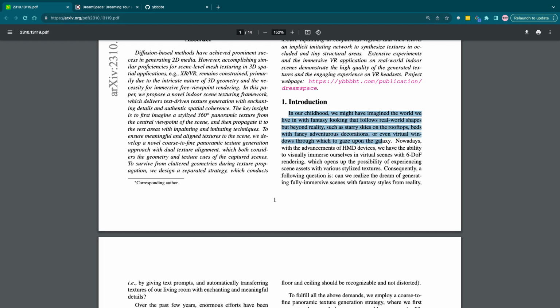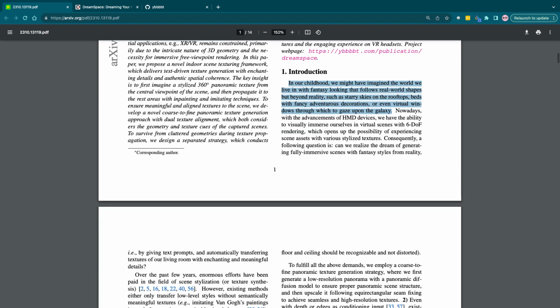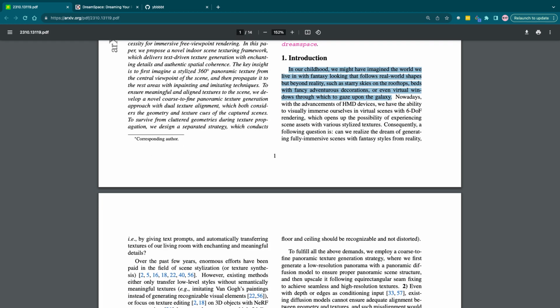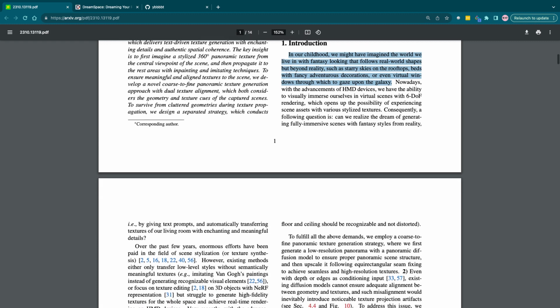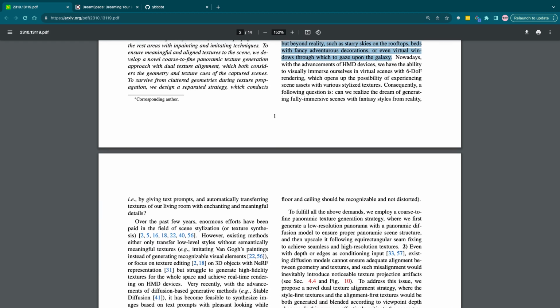All right, but introduction. In our childhood, we might have imagined the world we live in with a fantasy look that follows real-world shapes but goes beyond reality, such as skies, beds with fancy adventurous decorations, or even virtual windows which gaze upon the galaxy.